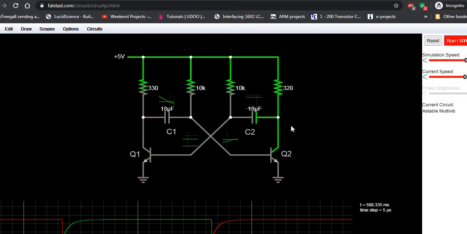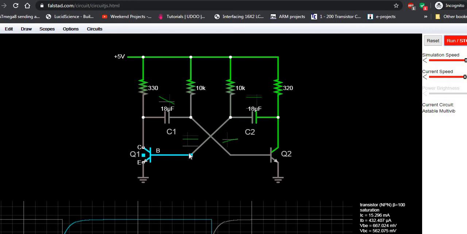Let us assume one of the transistors is on. So the voltage at the collector of Q2 is high. High means this transistor is off. Look at the base voltage. Base voltage is less than 0.67. That's why Q2 is off. Look at the voltage at Q1.